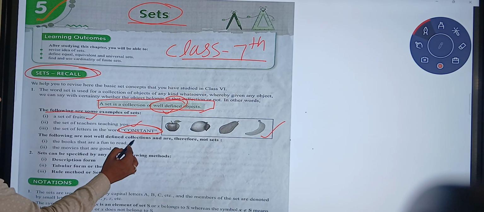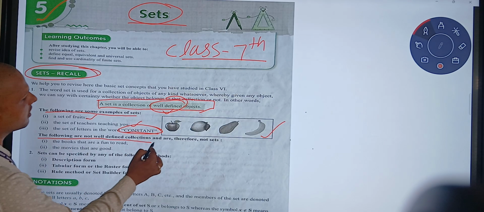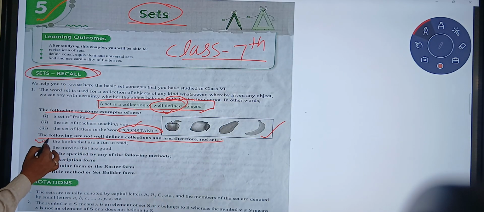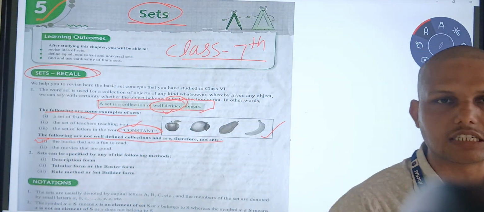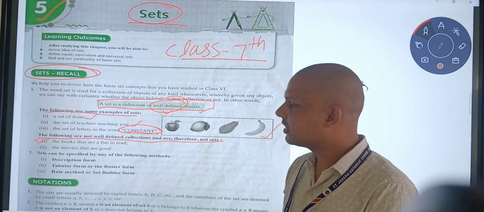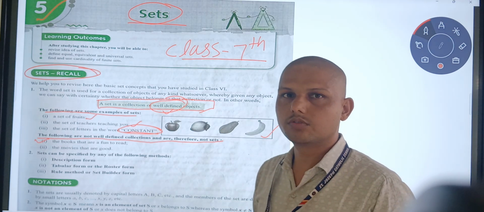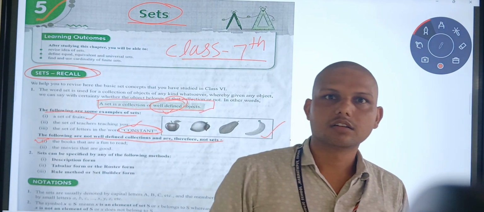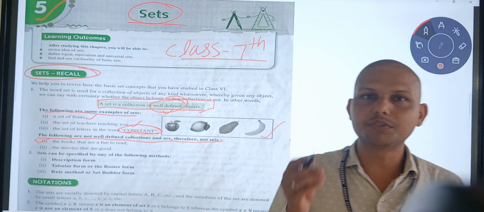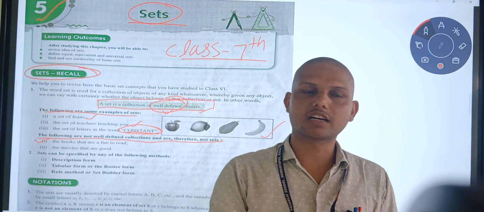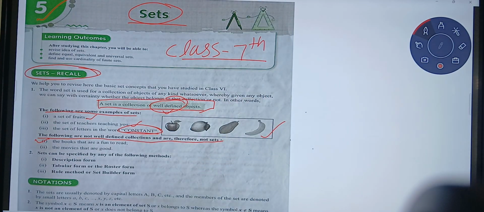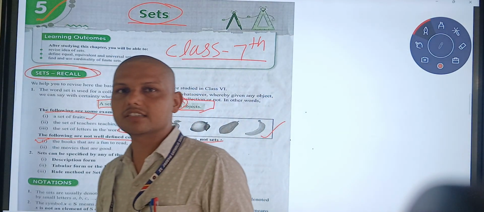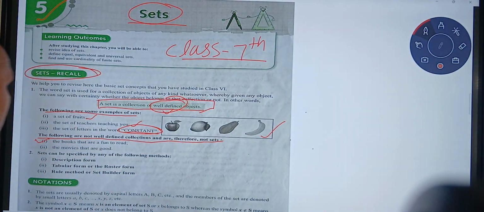Next, the following are not examples. The following are not well defined collections and are therefore not sets. See, first one, the books that are fun to read. Every student does not like the same types of books. If I say the students who are 50 years old in class 7, it is not well defined. If I say good students in class 7, what is the definition of good? It is not well defined, so it is not an example of sets.